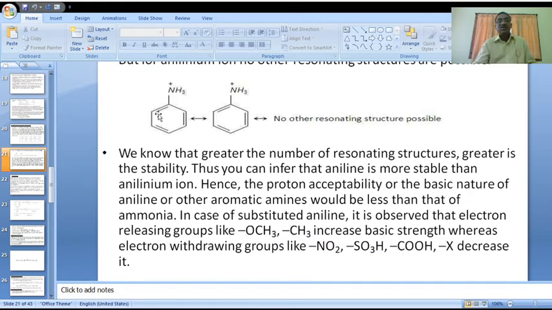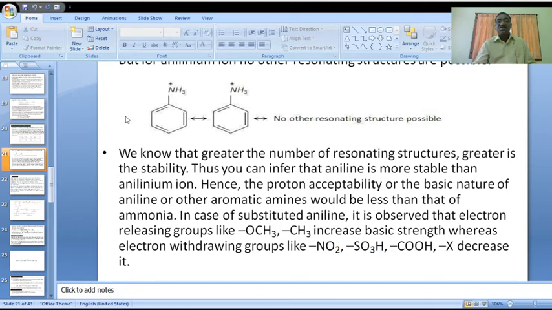In that case, the basic strength increases.